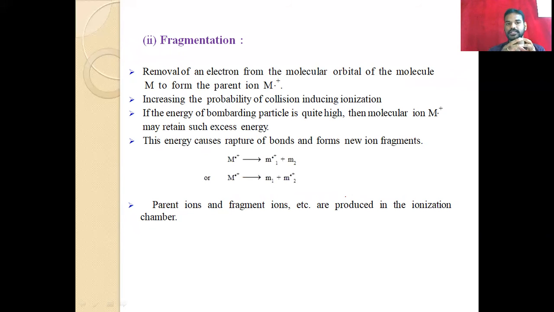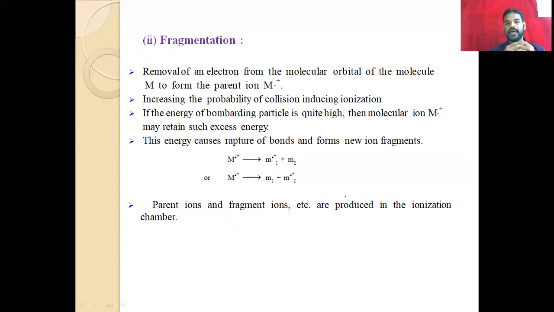This increases the probability of collision-induced ionization. After the formation of the positive charge or free radical, the ionized molecules have the most probability of colliding with each other.